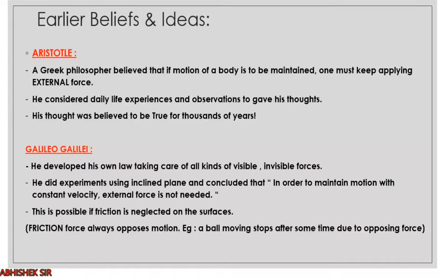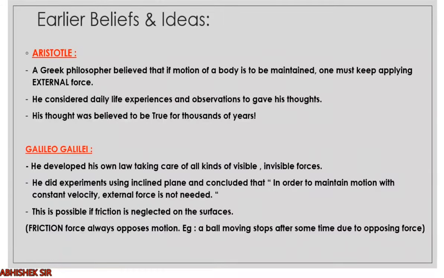He did experiments using an inclined plane and concluded that in order to maintain motion with constant velocity, external force is not needed. See, Aristotle said that we need constant external force, but Galileo Galilei said that in order to maintain motion with constant velocity, external force is not needed.